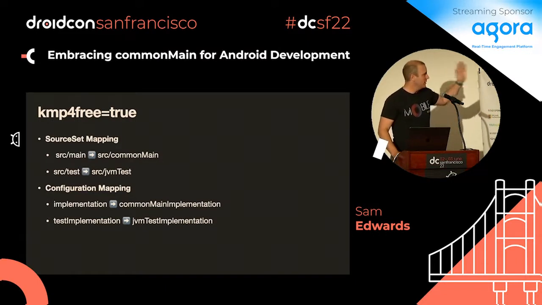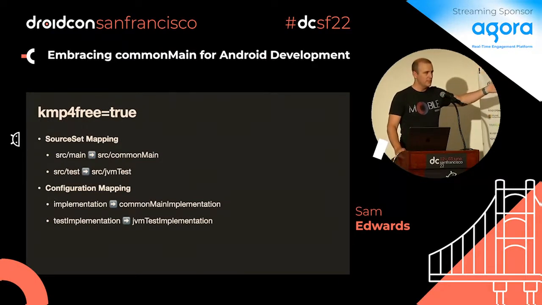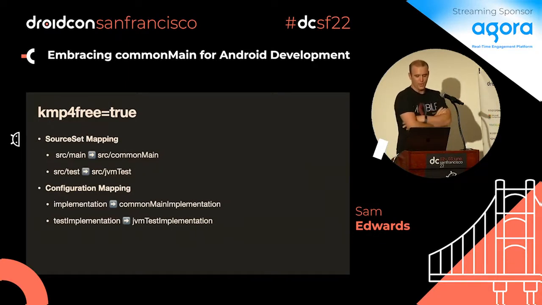I've made a deliberate choice here of having test implementation actually map to JVM test implementation. The reason for this is I want you to try out doing multi-platform and writing commonMain code, but I don't want you to have to worry about updating your tests as well. It's like another hurdle to get over. So what this will allow is to continue running tests on the JVM, but only worry about moving over your main code, or all your normal code, to commonMain.